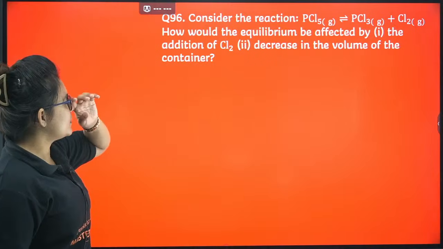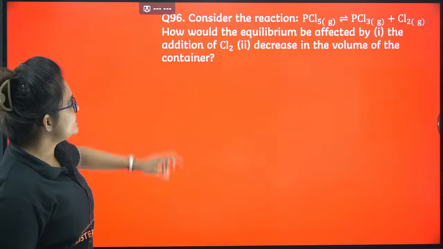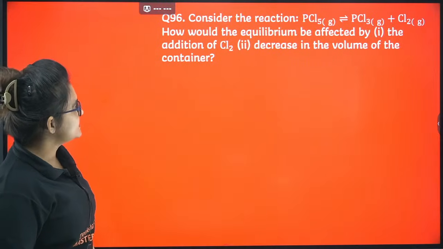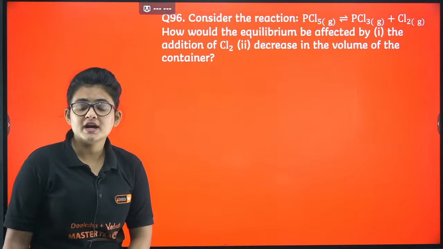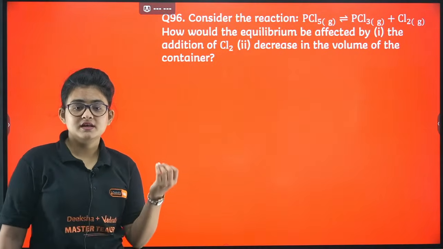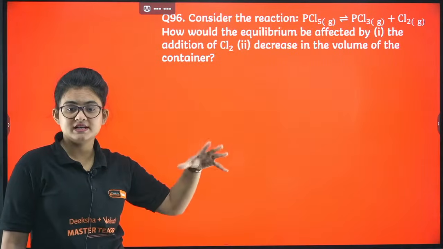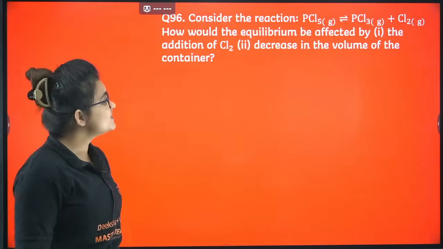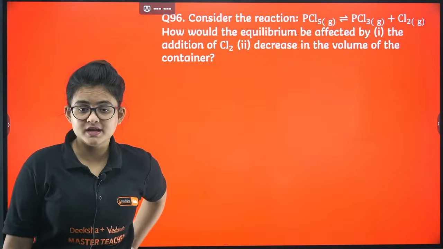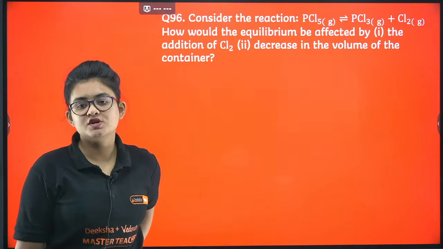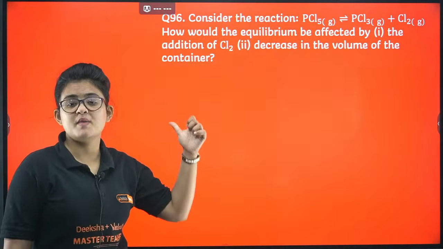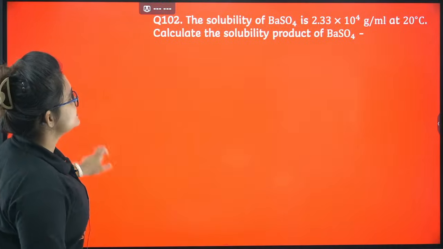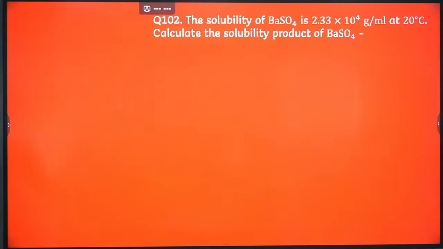Next, one question, not a problem. PCl5 gives PCl3 plus Cl2. First is the addition of Cl2. Addition of Cl2 means you are adding more product, so the reaction will go backward because the product side concentration will be more. Now decrease in volume: if you decrease the volume, pressure will increase. If you increase the pressure, the reaction will be diverted to the direction where there are fewer moles, so the reaction will divert towards the backward side. Next question, here you can see one numerical problem. Let's go ahead with it.